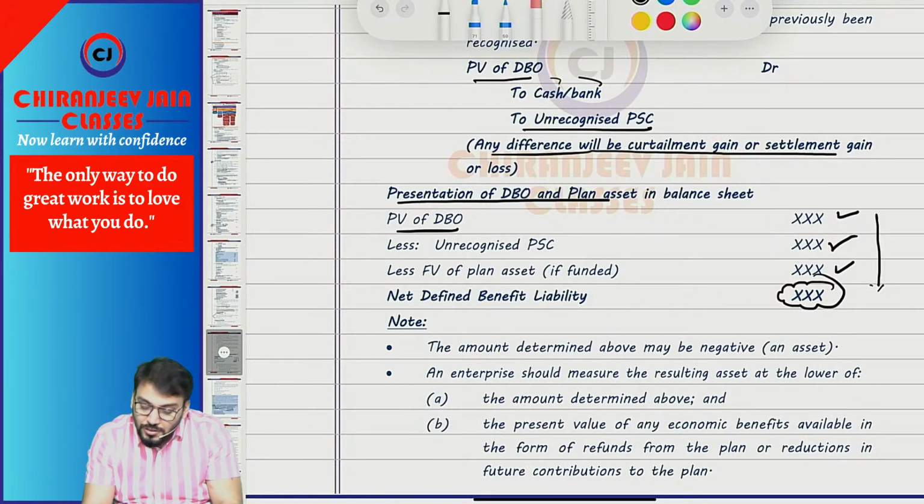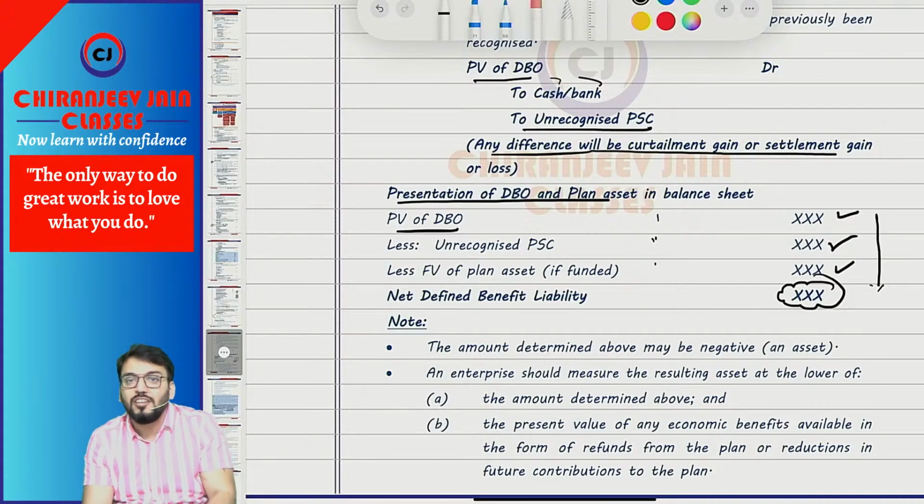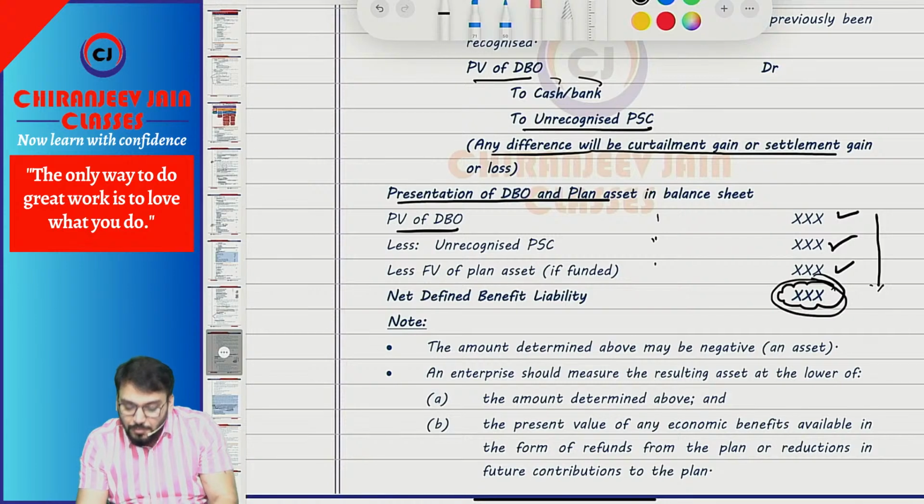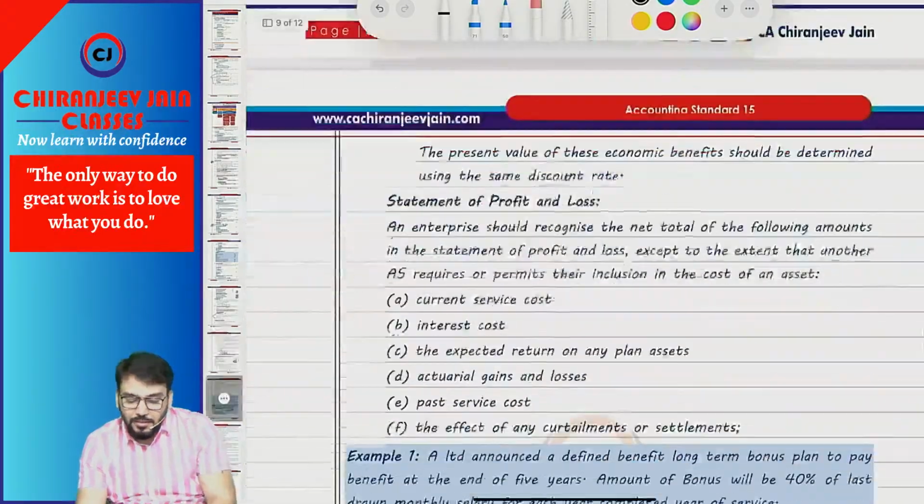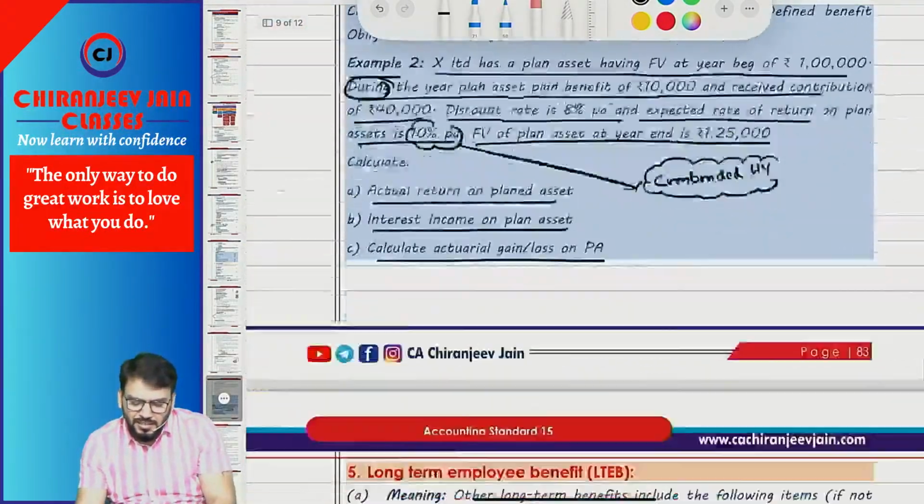They may give you this amount, this amount, this amount, and ask what is the net amount to be shown in the balance sheet. So the net amount to be shown in the balance sheet will be this amount. Understood this point? Chalega? Yes, sir. Correct. Then I think done.